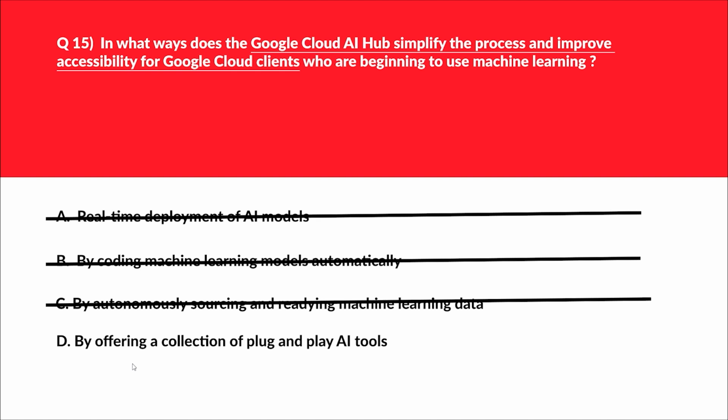Option D says by offering a collection of plug and play AI tools. Google Cloud AI Hub provides a centralized platform where users can find, share, and reuse machine learning resources, including pipelines, Jupyter notebooks, TensorFlow models, and more. Hence, this is the correct answer. So please don't go away. Let's meet in the next part of the series.